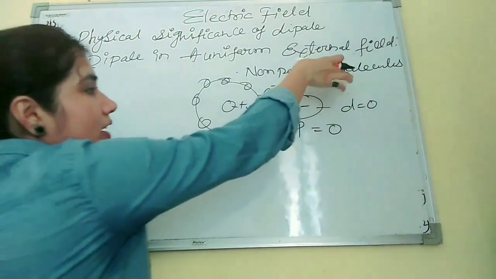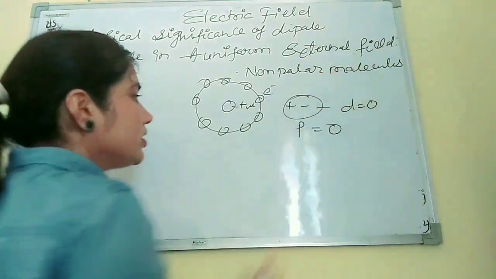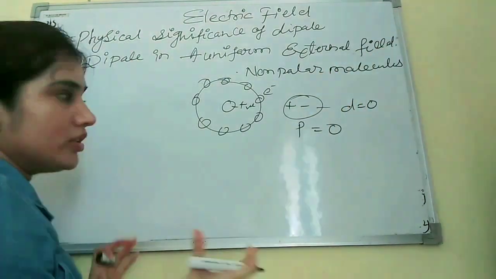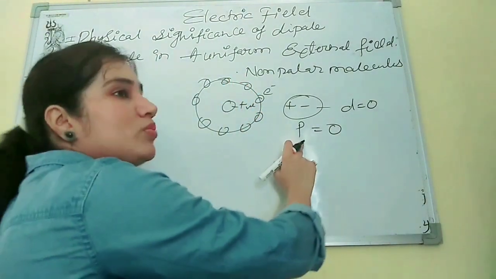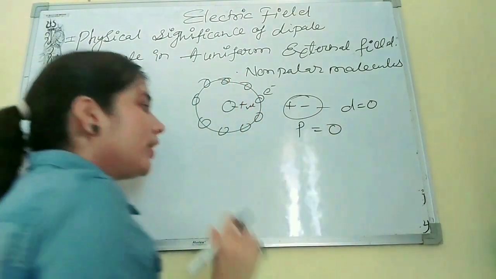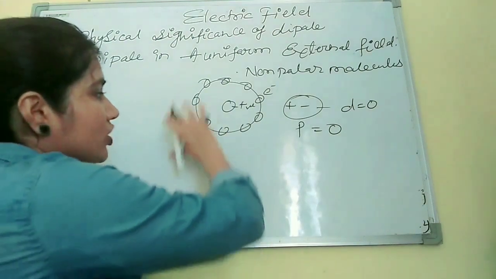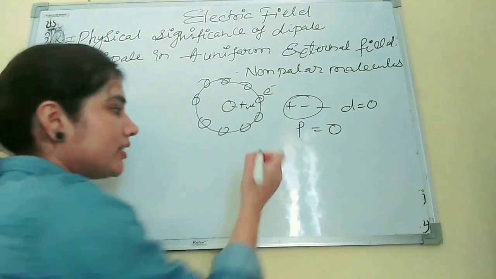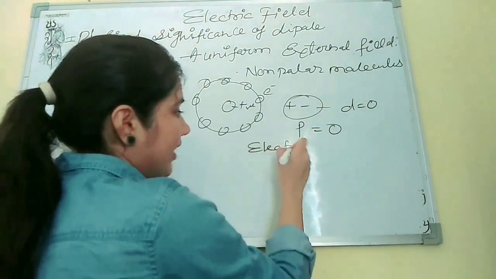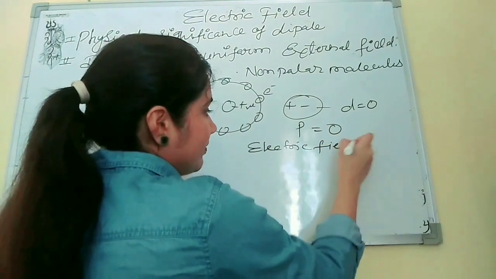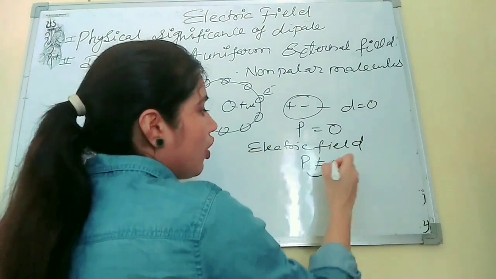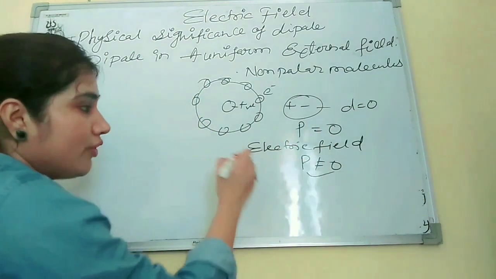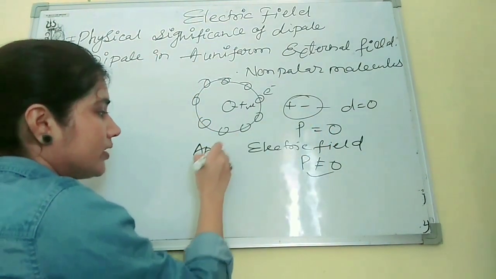This is the condition of non-polar molecules, and there is another condition. Now, in non-polar molecules the electric dipole moment is zero, P is zero. If we apply an electric field, then we will get some value of P. P will not be zero if we are applying the electric field.